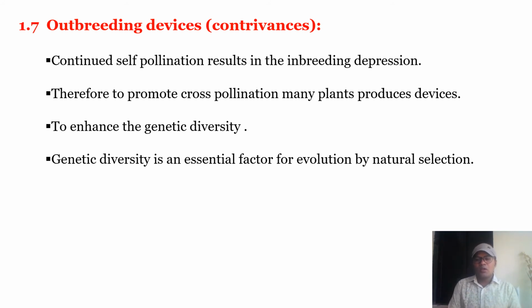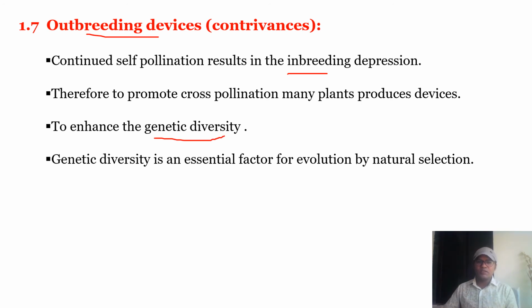Cross pollination brings benefit in evolution, as there is crossing between genes, which results in evolution. Most plants produce outbreeding devices or cross-pollinating devices to avoid inbreeding depression and to enhance genetic diversity.